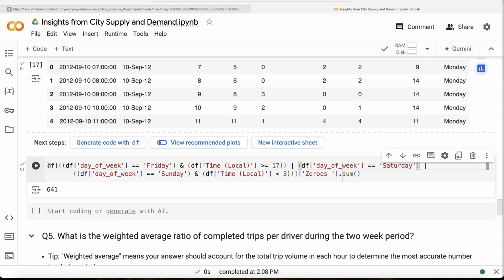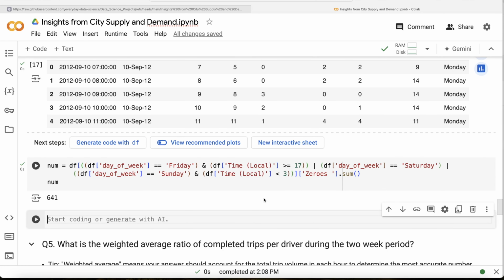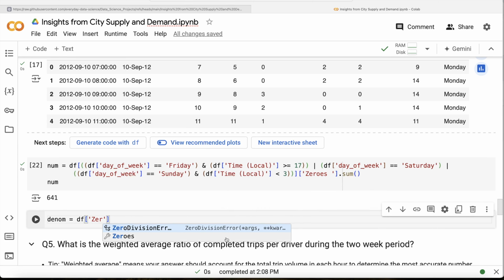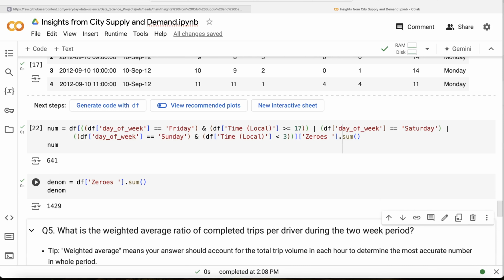So if I go ahead and write numerator is equal to this, we also need the denominator part. For the denominator, it's easier: we take the zeros column and perform a sum, so zeros dot sum. And if we look at our denominator, it is going to be 1429.